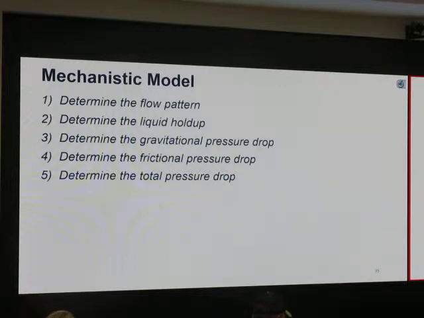Okay. Take home message for you. Number one, the mechanistic model performs best when we compare to empirical models. The mechanistic model is for steady state flow. We have mechanistic models for horizontal flow and vertical flow. That's it. And the mechanistic model uses the combined momentum equation. It is from first principles. That is why it has a better chance to extrapolate its prediction.